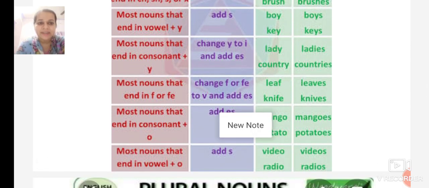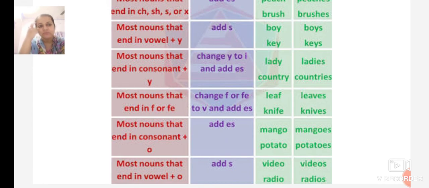And the nouns that end in f or fe, we change it to ves. Most nouns that end in consonant plus o, we add es. Consonant plus o means, for example, go.